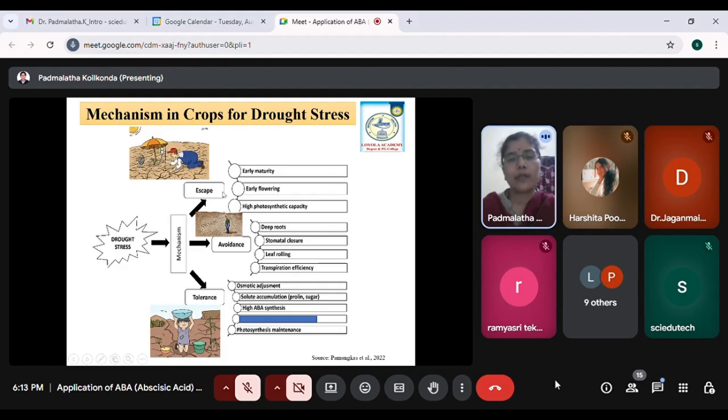So if we talk about drought, here we have three different mechanisms. Out of this, the first thing, whenever the plant is sensing drought, that is, any water scarcity, is that it will initially try to escape the drought, either by closing its life cycle very fast, that is, it will show early flowering and then it will lead to fruit set. So it will close the life cycle fast. Suppose the life cycle of a plant is, say, 3 months, then if it is experiencing water stress, it will close the life cycle within, say, 2 months.